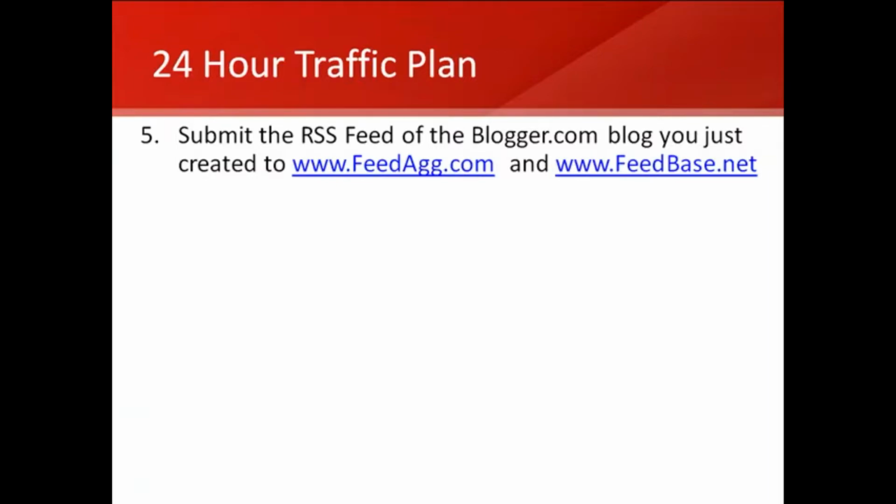So once you've opened up the Post Atom, you're going to go to your address bar, and you're going to see a bunch of characters. That's where you'd type in websites, and you're going to simply copy that URL, and then go right on over to feedag.com, and click on submit, in the top right corner is where it's at right now. Then once you've hit submit, you just copy and paste that RSS feed URL that you got from the Post Atom. And once you do that, you just follow their on-screen instructions to hit submit. The same thing works for feedbase.net.